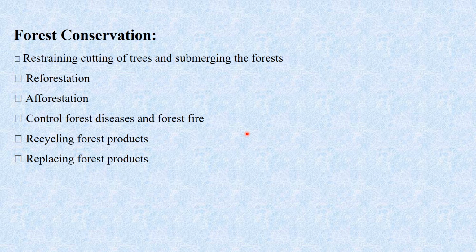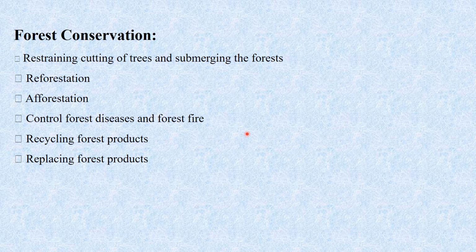Then reforestation: it means the area which is already deforested, where the trees were cut and which was forest previously, we have to plant trees there. Then afforestation means we plant trees in the area where trees were not present previously, so we can convert this free land into forest area.